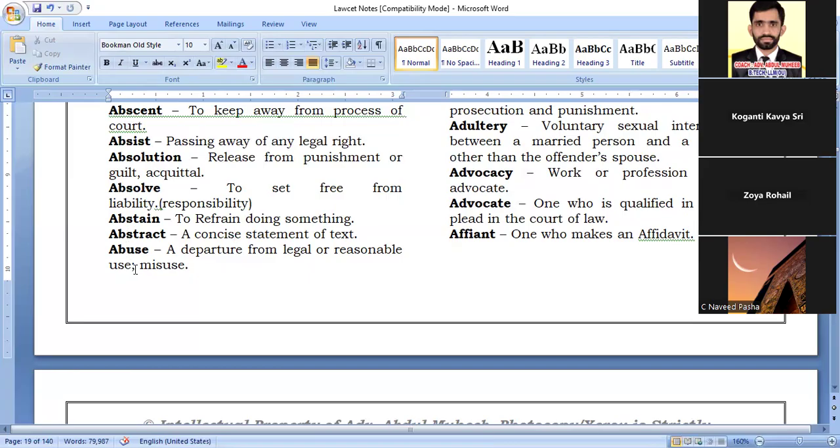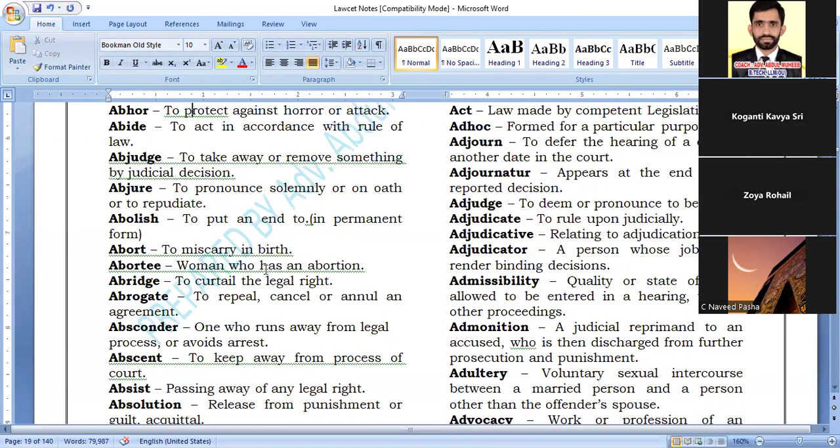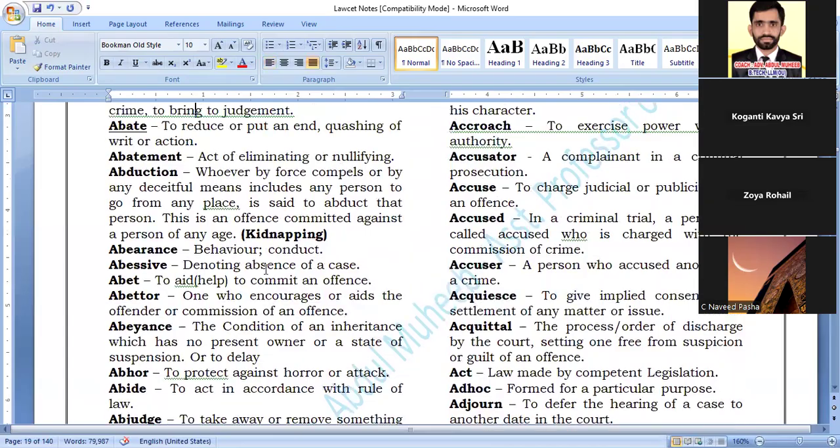Abuse is misuse. That's all. Misuse. If you, for example, have a knife, what is the use of a knife? Cutting fruits and vegetables or anything. Now, if you are using that knife to hurt someone, then you are abusing it. You are not using it the right way. Correct.